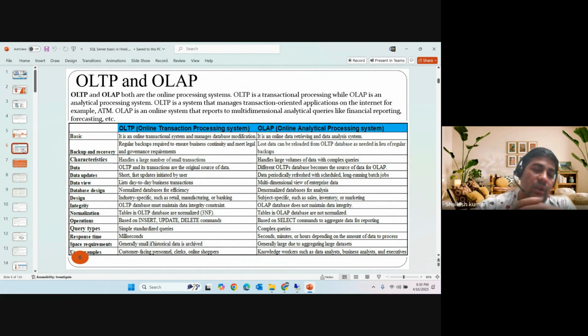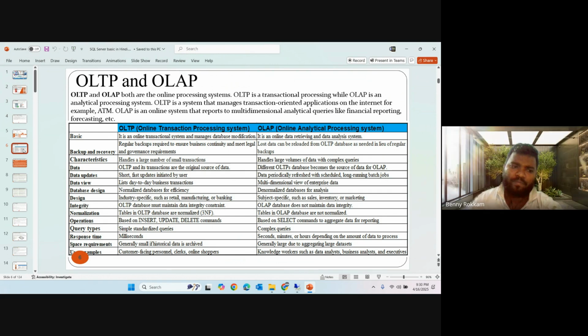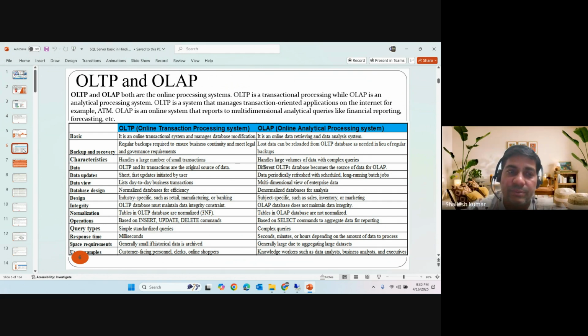Then from the data part, we have two types of databases in the market, right? That is OLTP and OLAP. There is a difference between them. OLTP means online transaction processing, OLAP means online analytical processing, right? Any online transactions, the banking sector, any financial sector, which follows the ACID properties, right? ATM, we can say, is an example of OLTP.